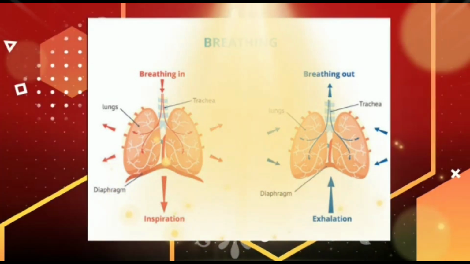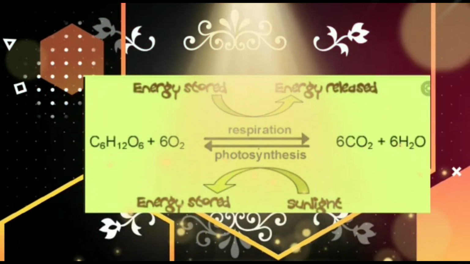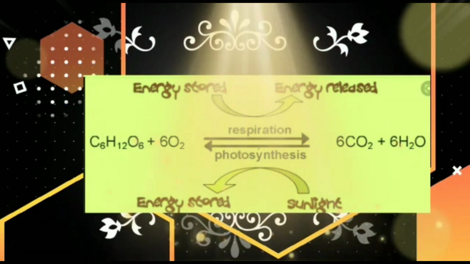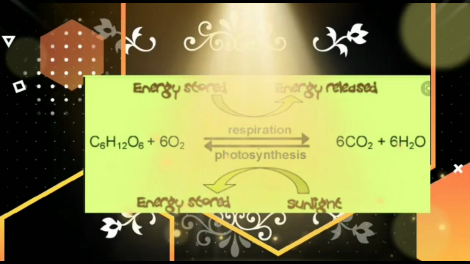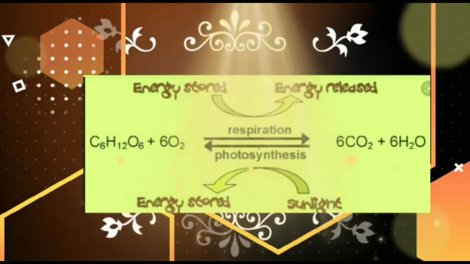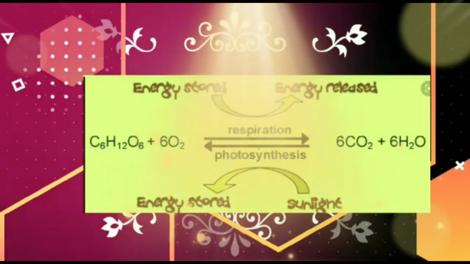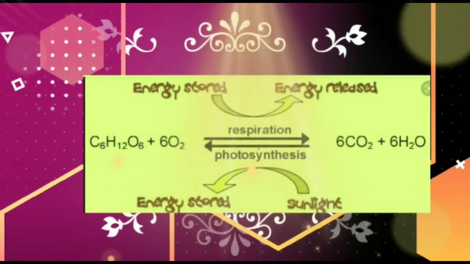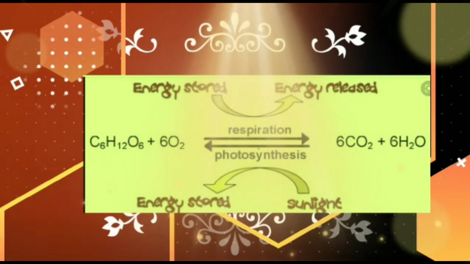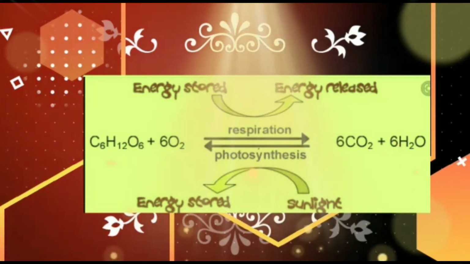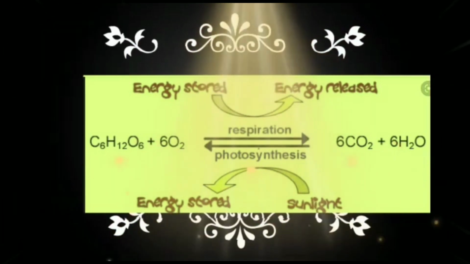Let us move towards the third, cellular respiration. Dissolved nutrients like glucose are slowly burned, that is oxidized, with the help of oxygen, and energy is released in the form of ATP. Waste materials like carbon dioxide and water vapors are produced during this process. Cellular respiration can be summarized as follows. See the equation, students. C6H12O6 plus 6O2 gives rise to 6CO2 plus 6H2O plus energy, that is 38 ATP.